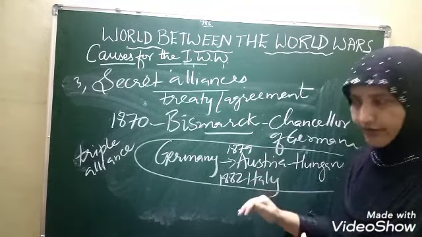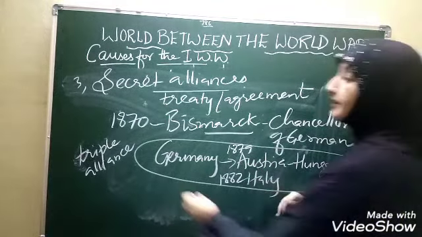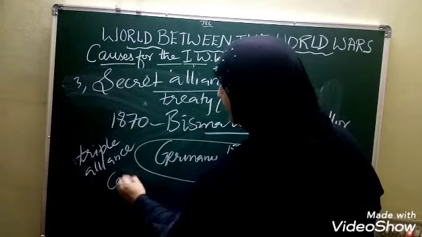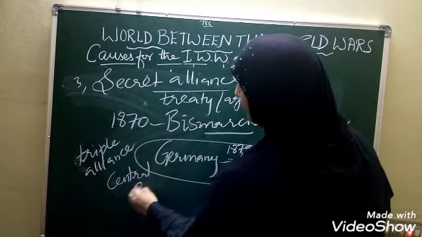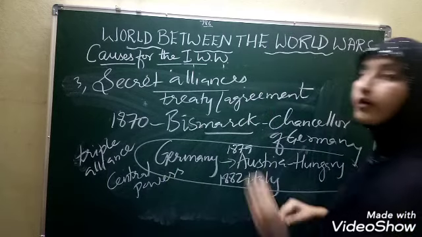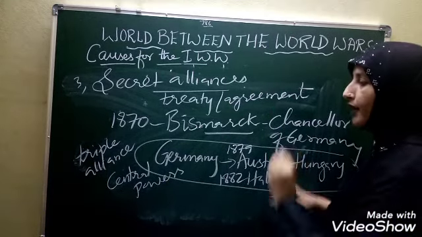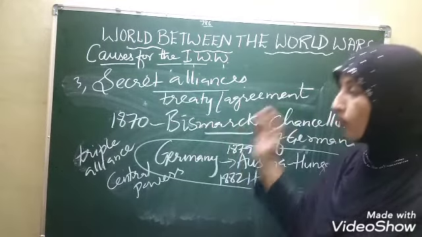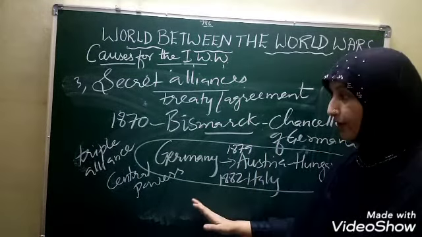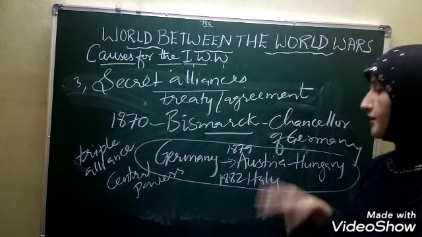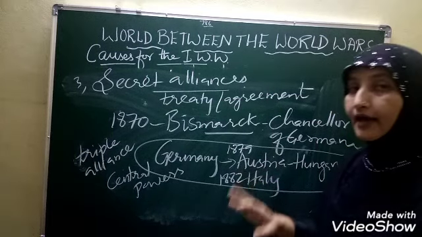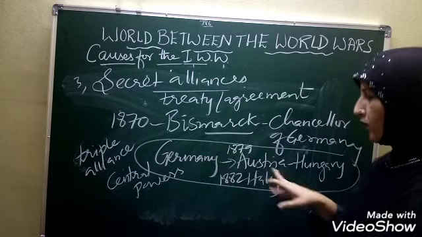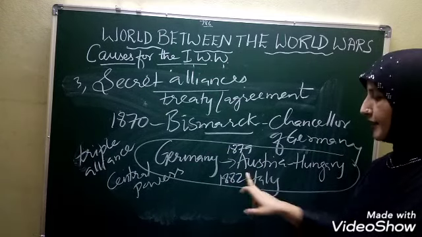These countries were later called the Central Powers. You have to make a keynote of this. What are the countries that were called the Central Powers, or name the countries that formed the Triple Alliance? The Triple Alliance was formed by Germany, Austria-Hungary and Italy.